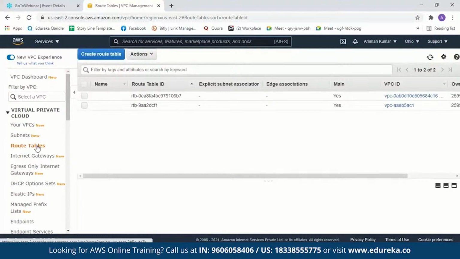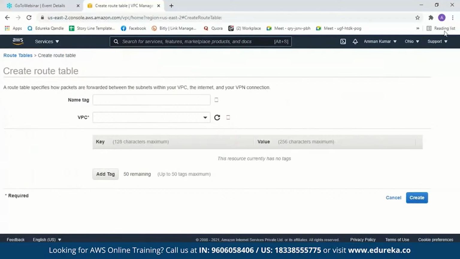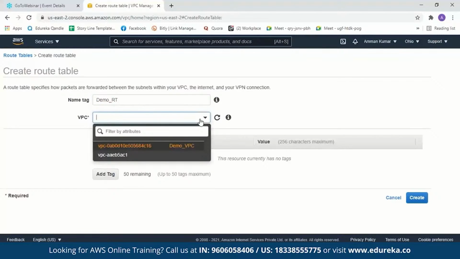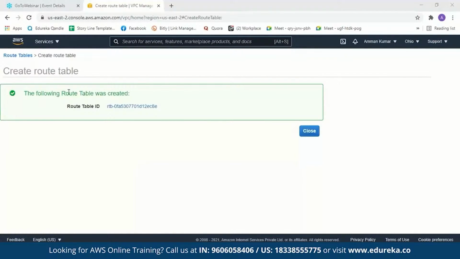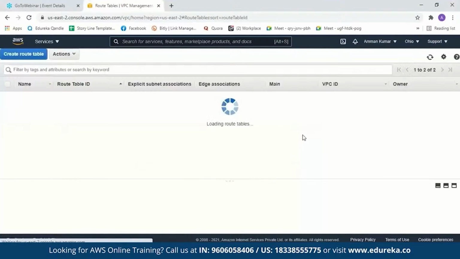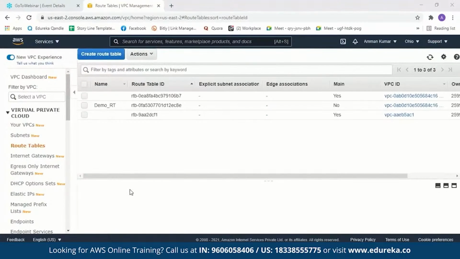Now let us move on to the next step and create a route table. As I mentioned before, route table determines where the network traffic from a VPC is directed. These are some of the default route tables, but we'll create a new route table. So now we have to name a route table. Let us name it demo route table. And we have to attach a VPC to it. Here is a VPC. Let us create it. We'll get a message saying the following route table was created. And here is the route table ID.